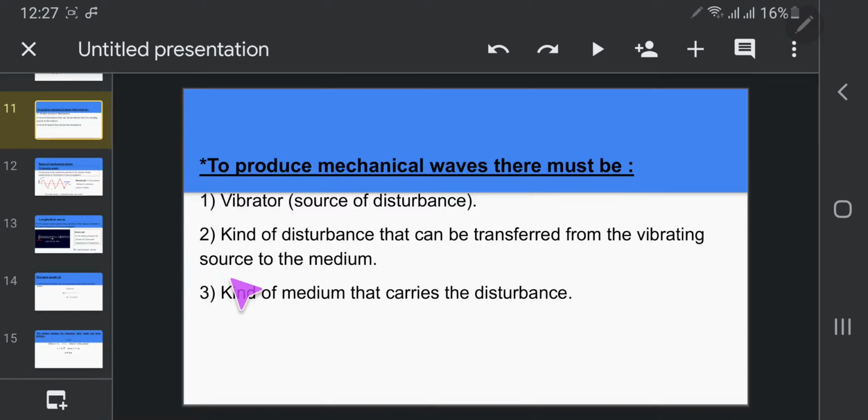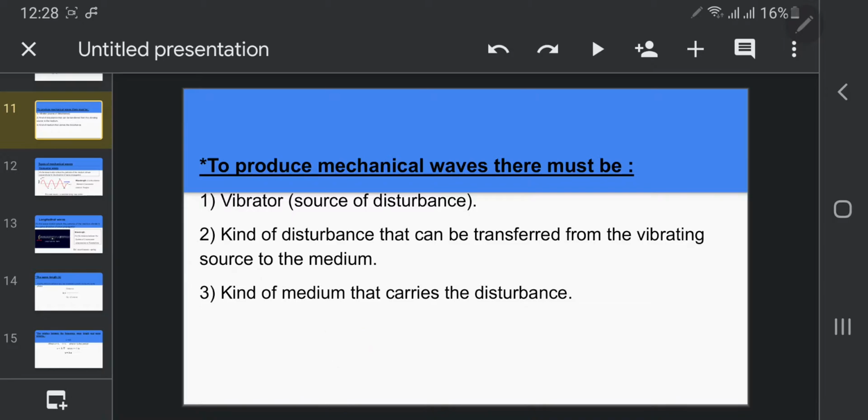Number two, the kind of disturbance that can be transferred from the vibrating source to the medium, I mean how the wave travels or how the wave disturbs. The wave is disturbed in two kinds, transverse or longitudinal. I promised you to explain the difference between them in the previous session.